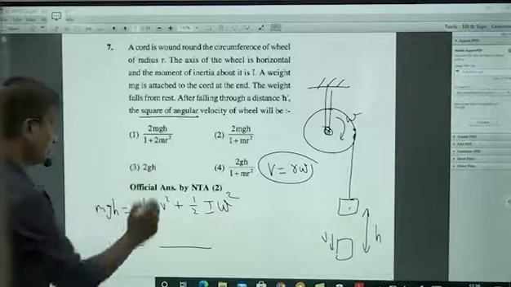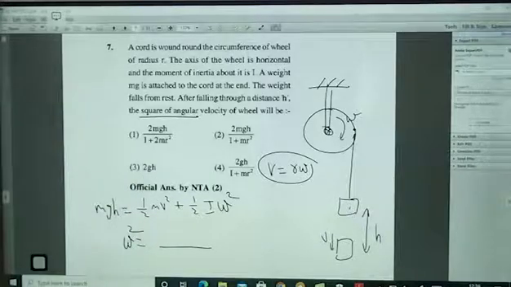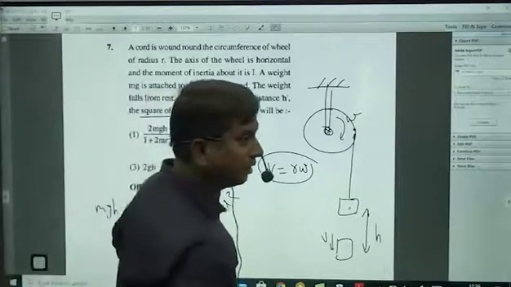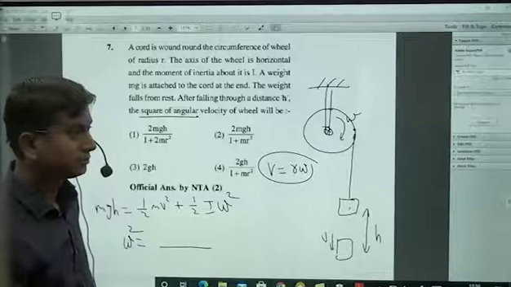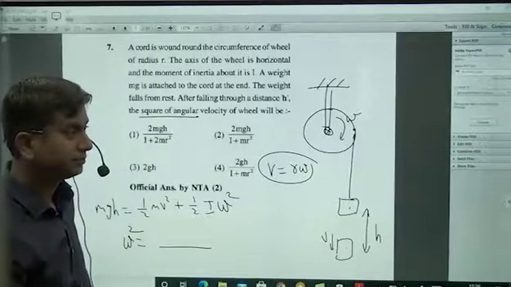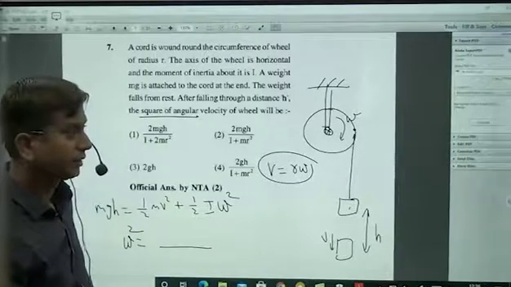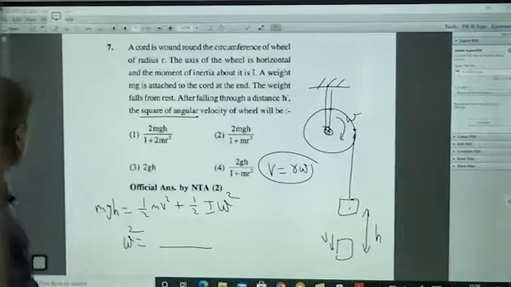In fact, it gives omega square. That will be the answer for this. Okay, hope it is clear. Right, so that is question number 7. Next.